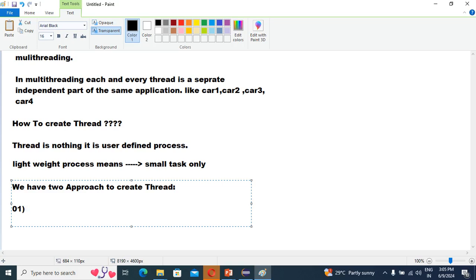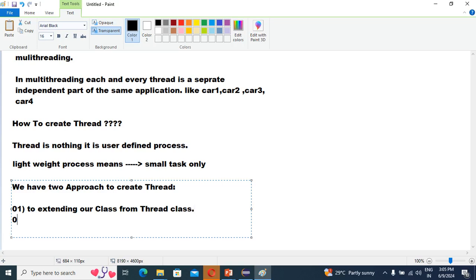First way, guys, is extending our class from the Thread class. That is our first approach.